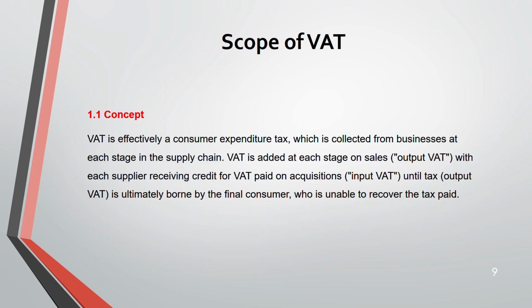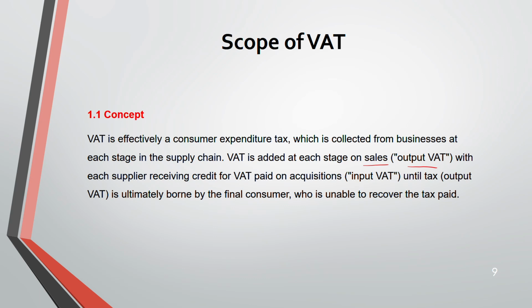Starting with the concept. VAT is a consumer expenditure tax. This is collected at each stage in your supply chain by the businesses. So this VAT will be added to your sales proceeds at each stage, known as output VAT.